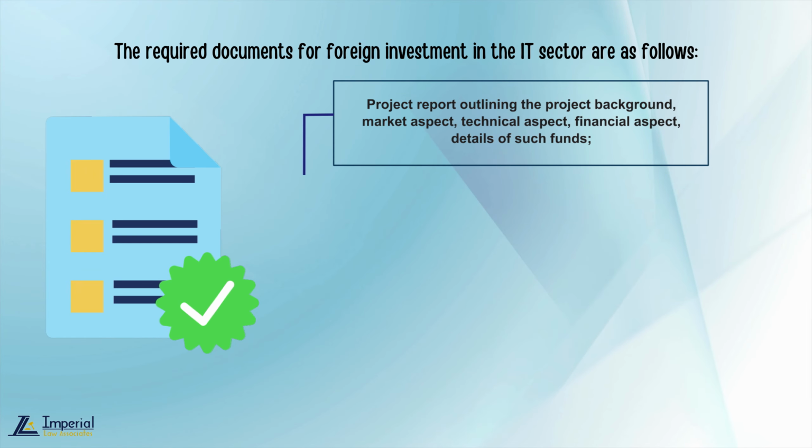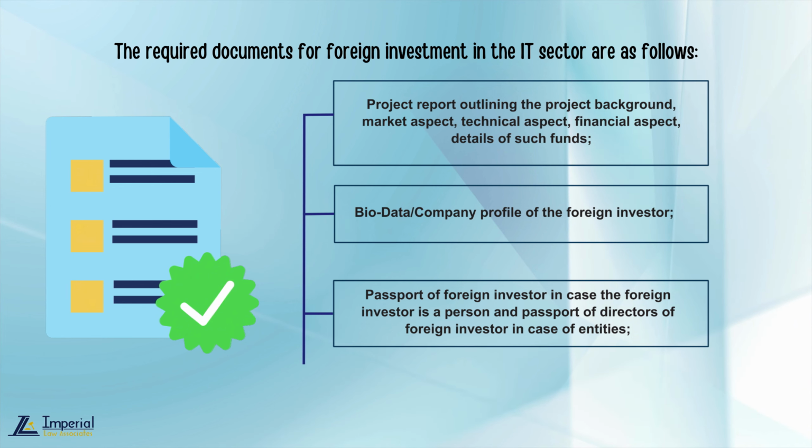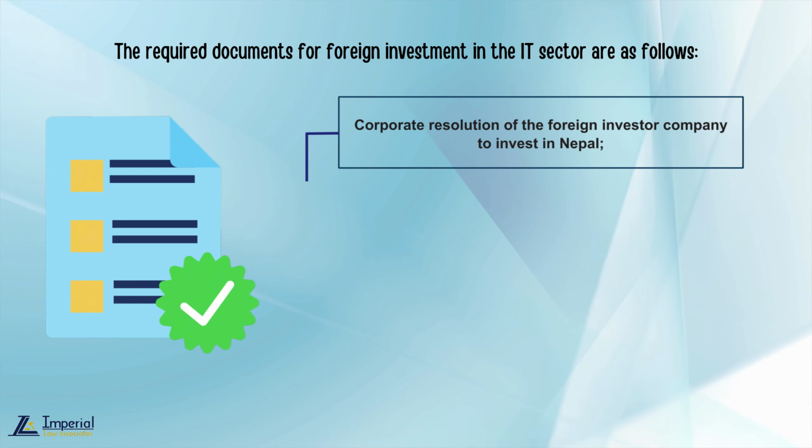1. Project report outlining the project background, market aspect, technical aspect, financial aspect, details of such funds. Number 2. Biodata or company profile of the foreign investor. Number 3. Passport of foreign investor in case the foreign investor is a person and passport of directors of foreign investor in case of entities. Number 4. Copy of certificate of registration and other registration documents including memorandum of association, articles of association of the foreign investor company. Number 5. Corporate resolution of the foreign investor company to invest in Nepal.